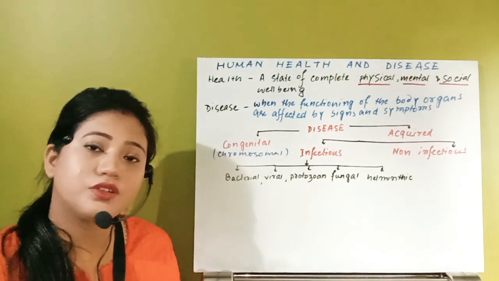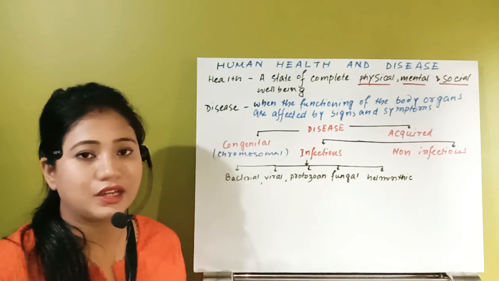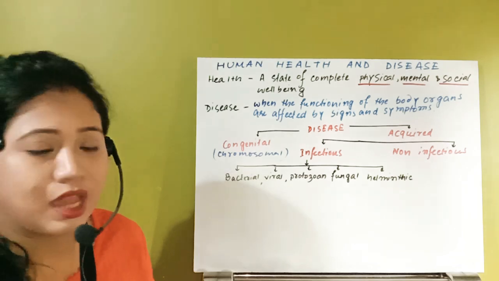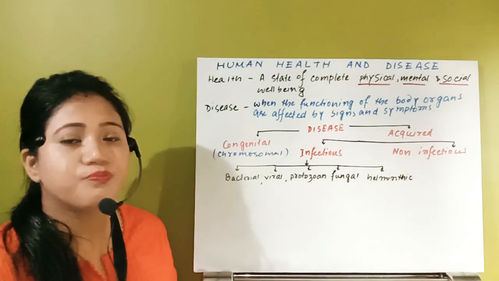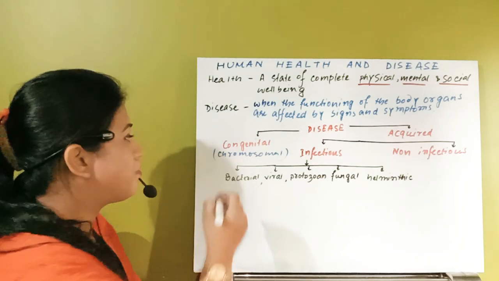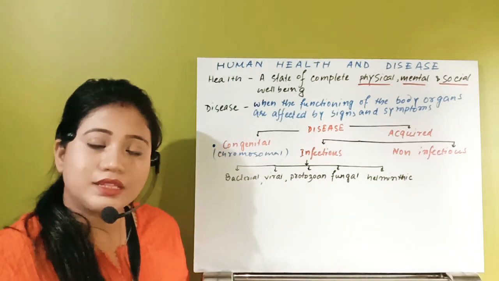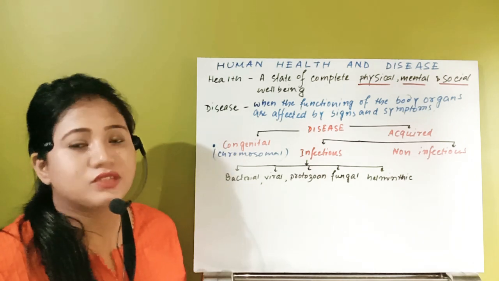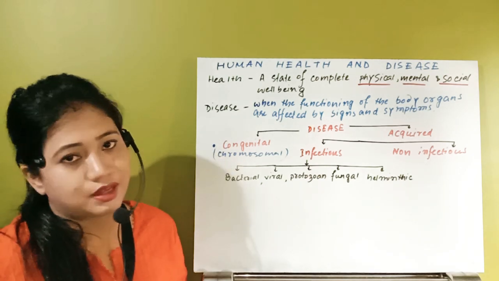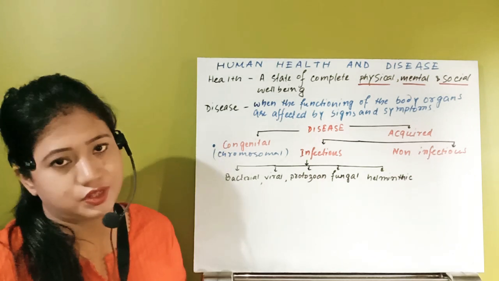This way Klinefelter syndrome, then Turner syndrome, these types of diseases are serious diseases also. They can never be treated, never be cured. So that type of disease is known as congenital disease. These are the chromosomal abnormalities due to which this type of disease appears, which can never be treated. So this is also a type of disease.